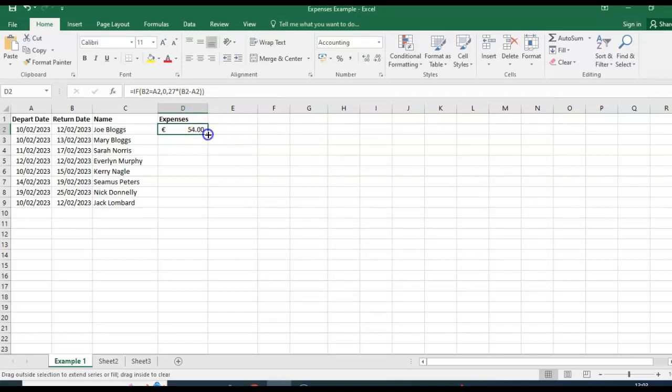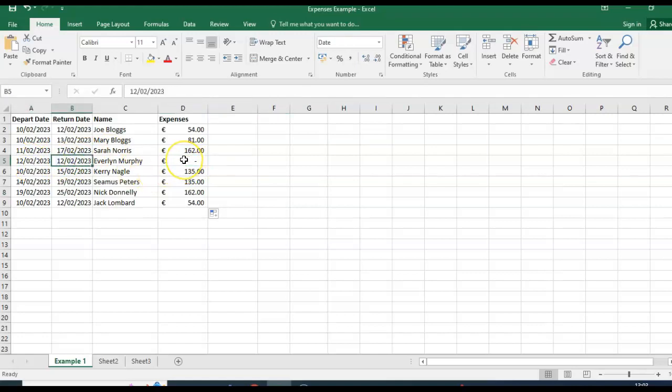And then, like all our functions, we will drag it down. And for example, as you can see here, this is blank, which it should be because the depart date is the 12th and the return date is the 12th. So this person here wouldn't be getting any overnight expenses.